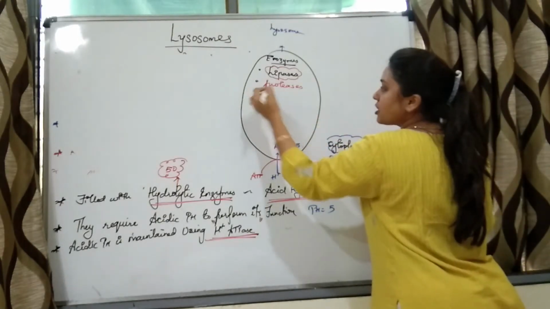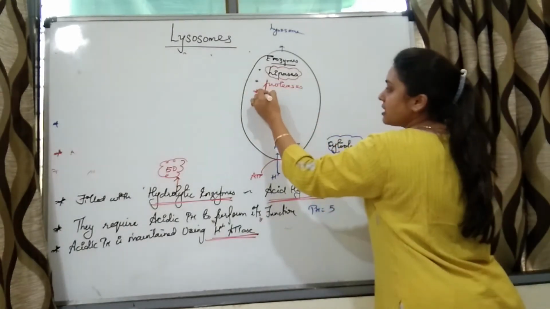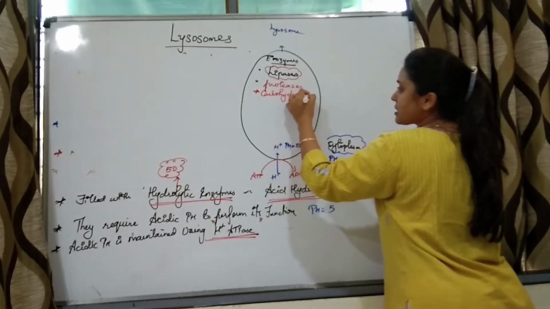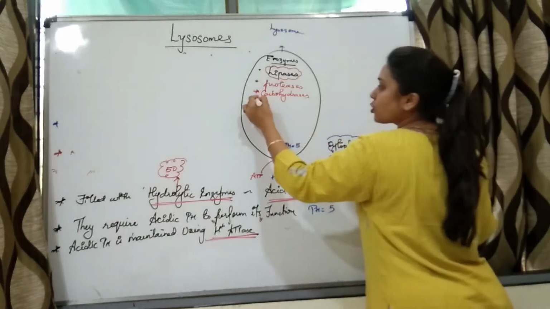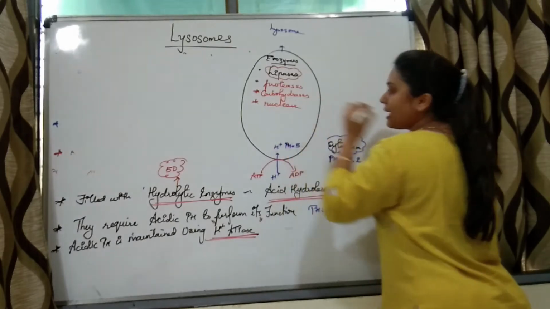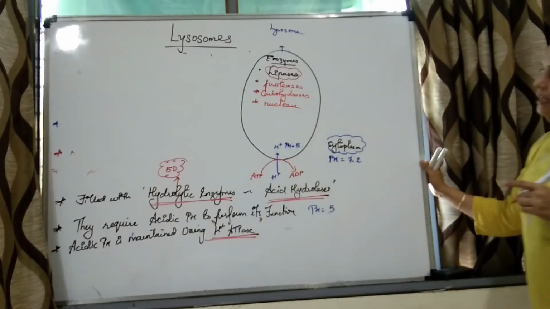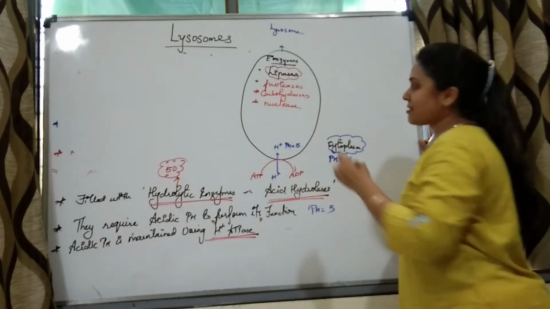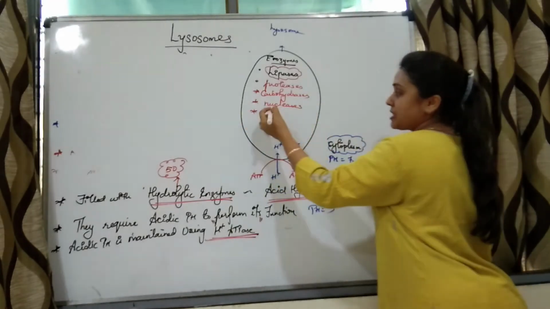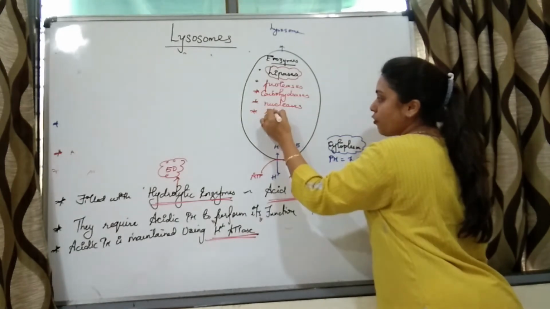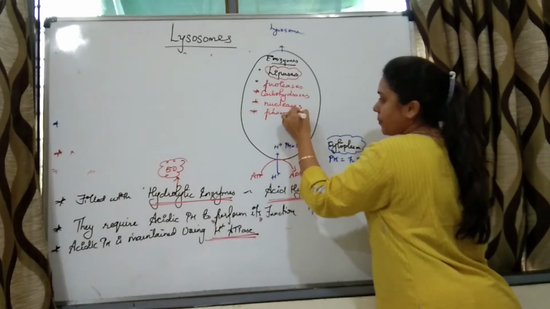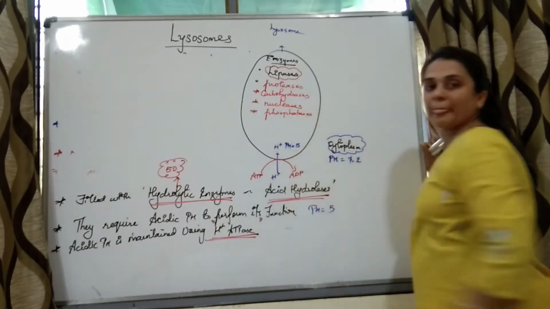Then the enzymes to digest carbohydrates are called carbohydrases. Then the enzymes to digest nucleic acid, which means DNA and RNA, are called nucleases, right? Then the enzymes to digest phospholipids, phosphates, are called phosphatases.